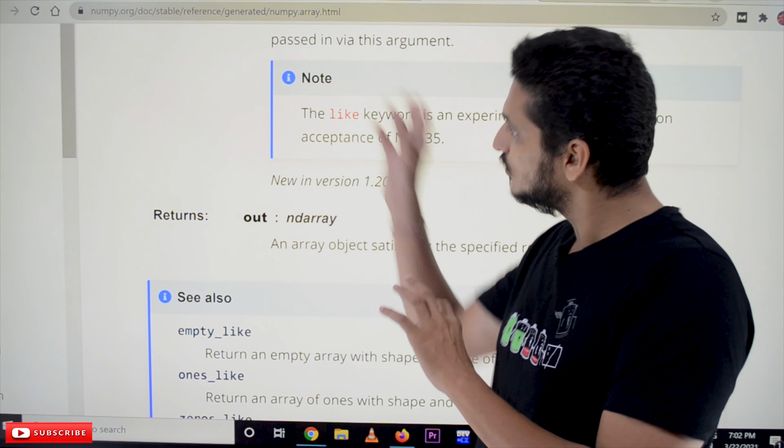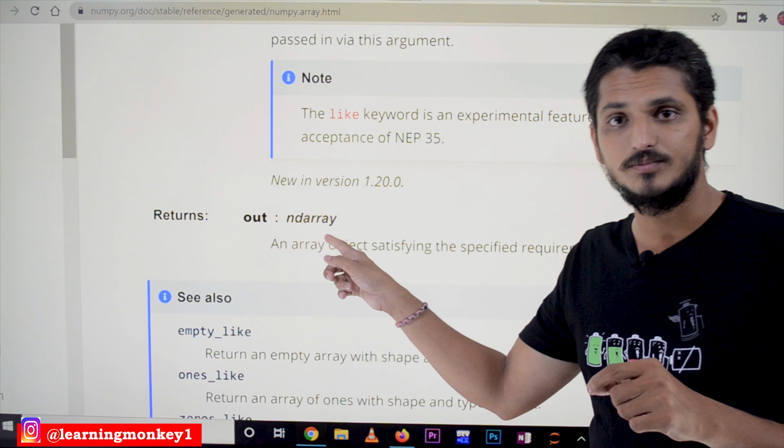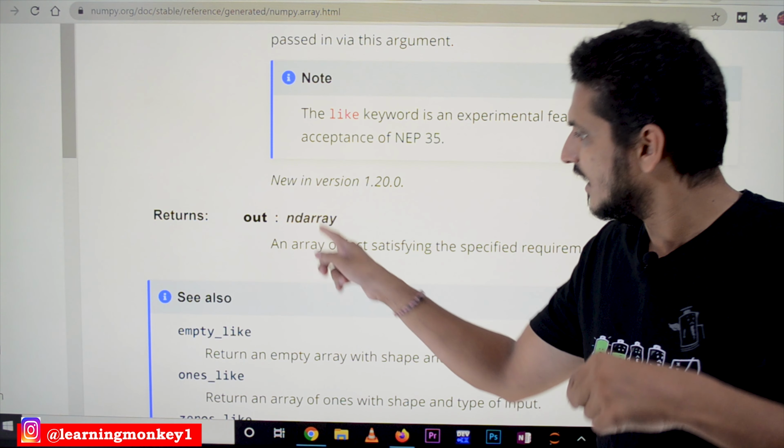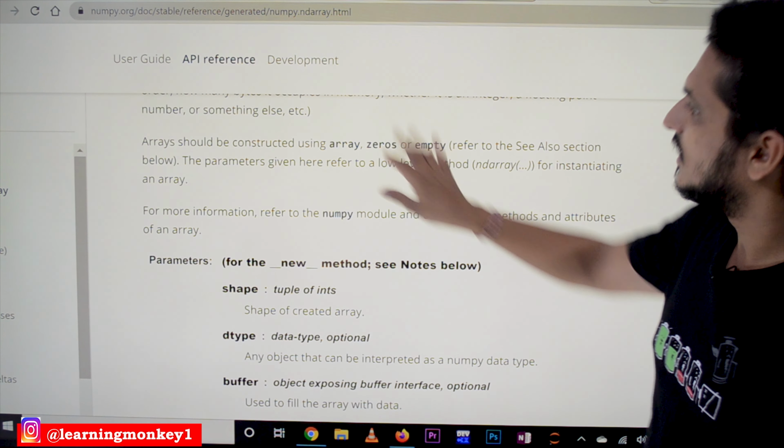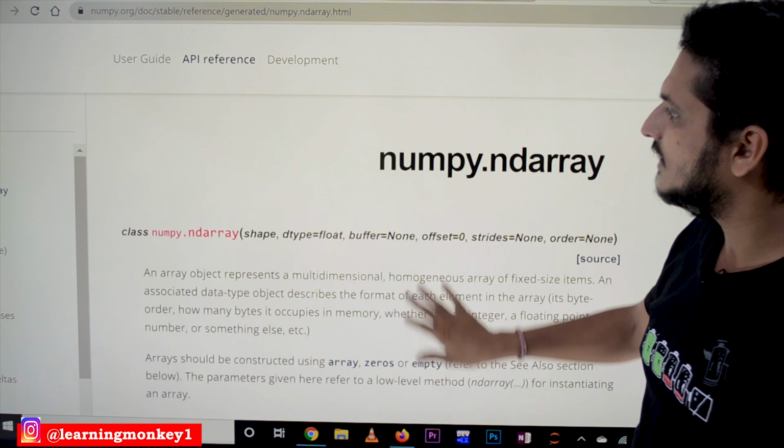were clearly discussed in our previous classes. Hopefully, in this first class, we are clearly explaining what it is returning. This is how you have to learn the packages: what it is returning, what I have to do, which class I have to check now. It is returning an n-dimensional array object, which means we have to check the class ndarray. See here, this is the class ndarray, numpy.ndarray. In the documentation it is clearly discussed as a class.